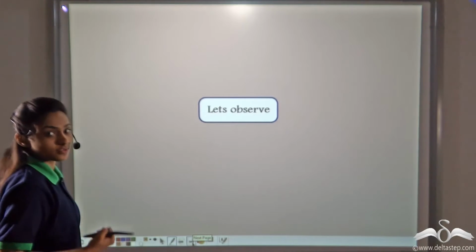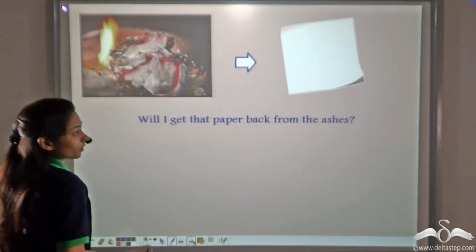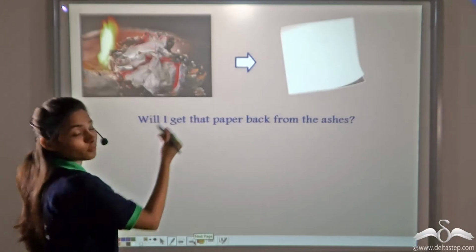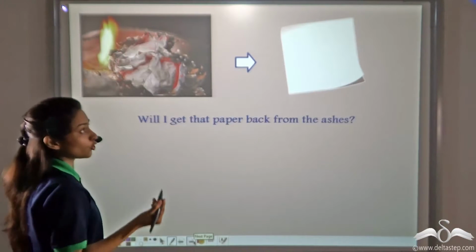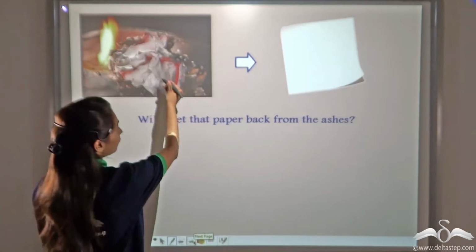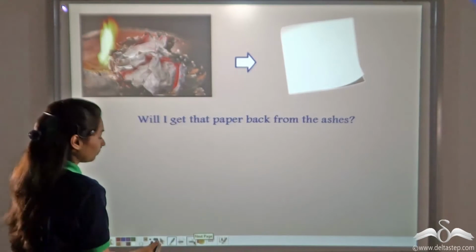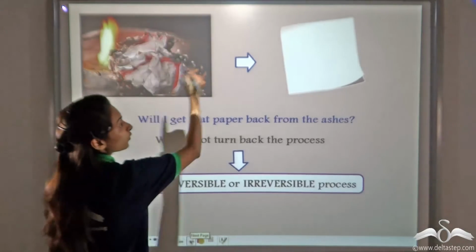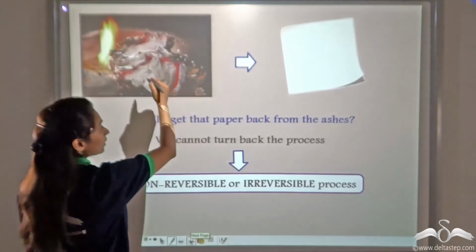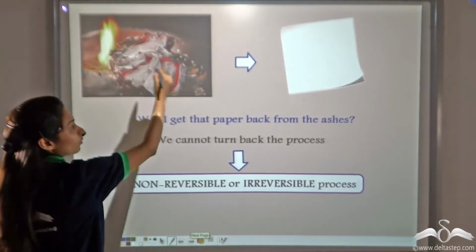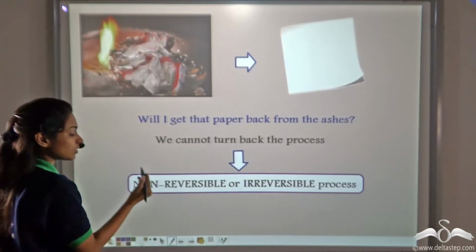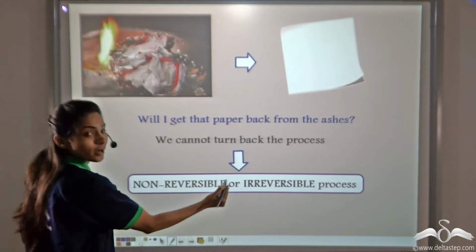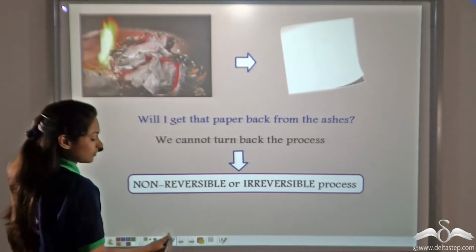Now let's observe something. Will I get that paper back from the ashes? No, you cannot bring back this plain paper from the ashes. It is gone. So we cannot turn back the process. We can burn this paper, but we cannot bring back the paper from the burnt paper. So this is a non-reversible or irreversible process.